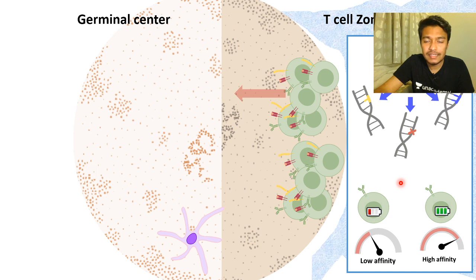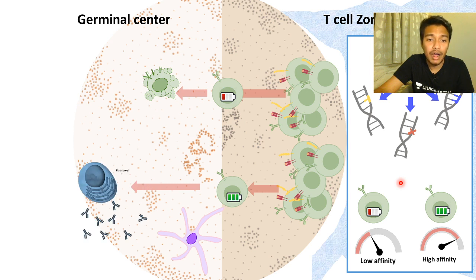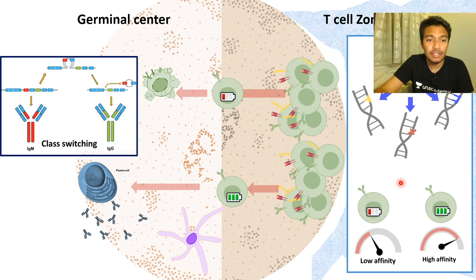So let's say these cells which have very low affinity, they would die. Those which have very high affinity, they would survive, and they would become plasma cells. By this time, they would also undergo a process called class switching. So class switching means, okay, by default state, you would only produce IgM type of antibody. Now class switching ensures that not only can you produce IgM, you can also produce other isotypes. What is isotype? I haven't talked about it. I'll be talking about it, so stay tuned.